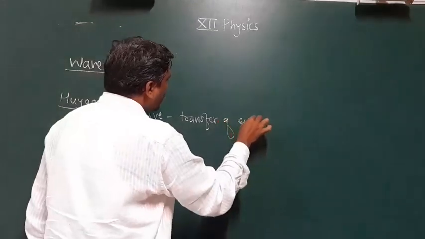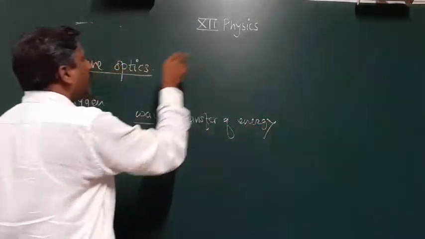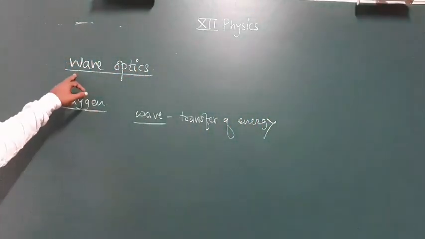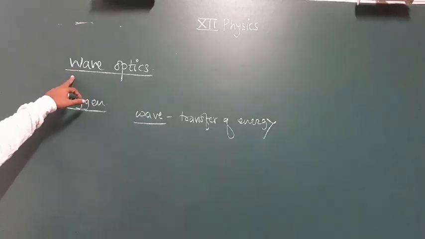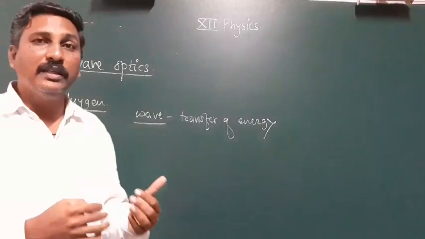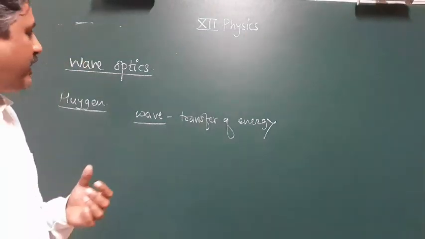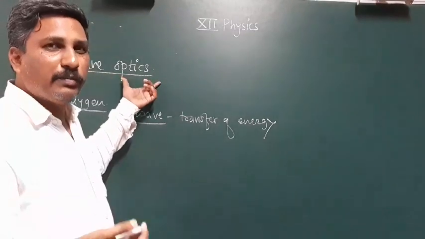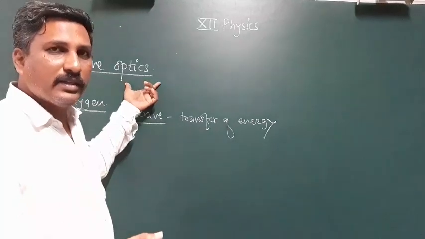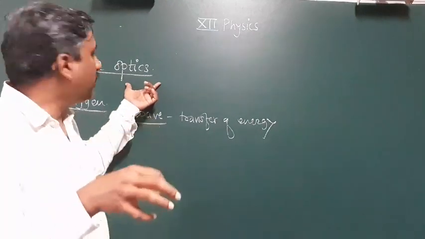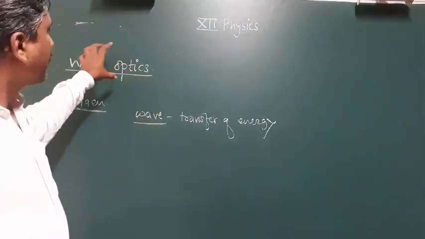One thing is clear: when we study wave optics, we study the wave, which means we study energy, because light is one form of energy. Optics means we think about light, so wave optics means wave light.